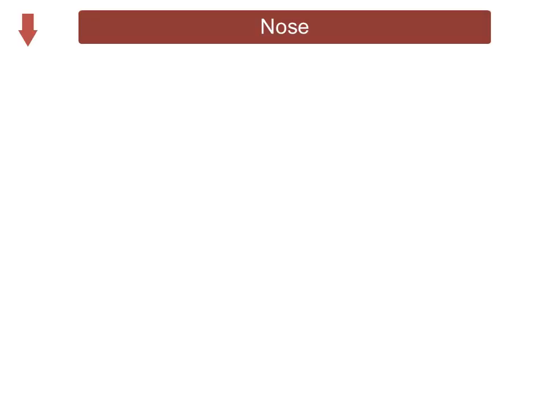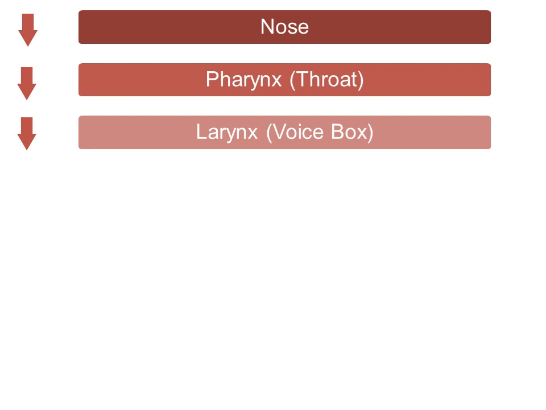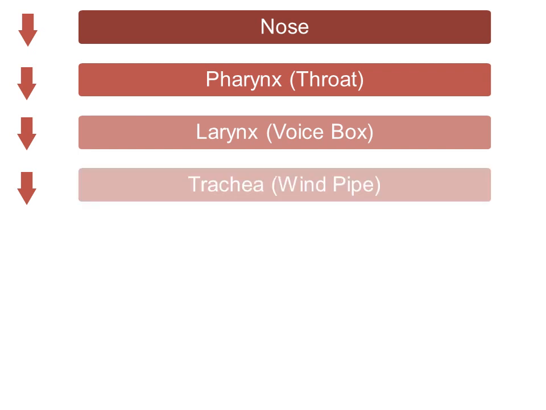We breathe in air through the nose. From the nose, air moves into the pharynx. Pharynx is also called the throat. From the pharynx, air passes into the larynx. Larynx is also called the voice box. From the larynx, air passes into the tube-like structure called the trachea. Trachea is commonly called the windpipe.